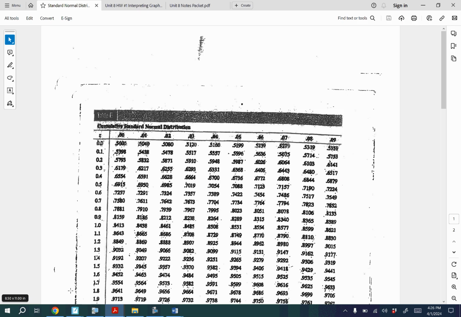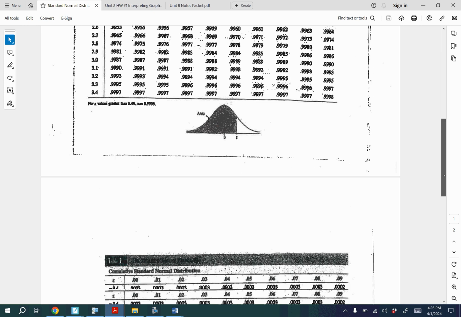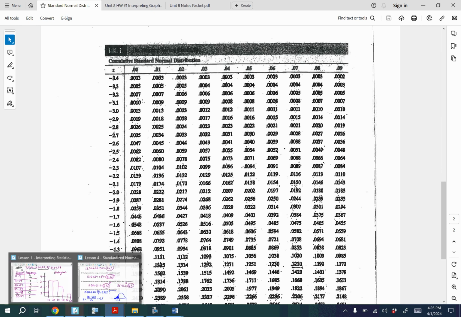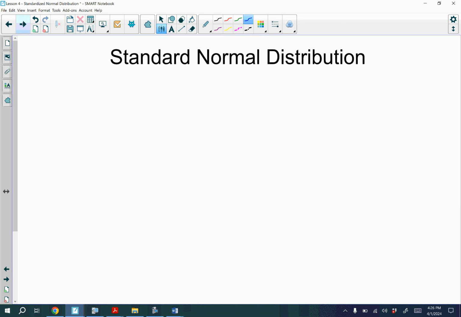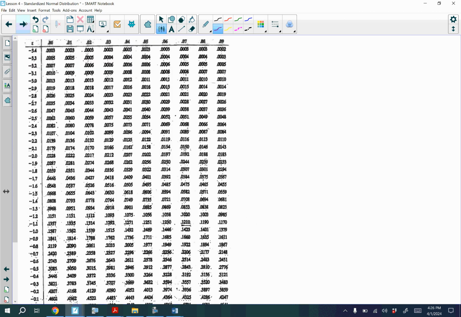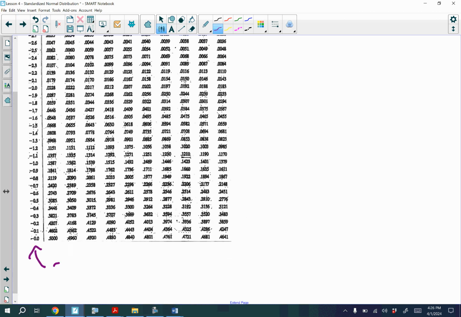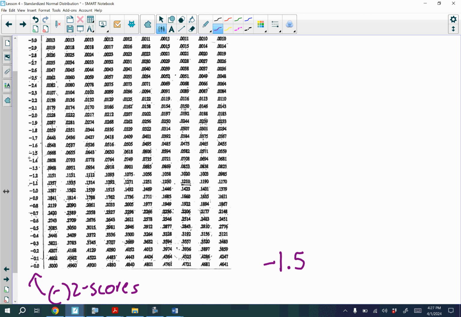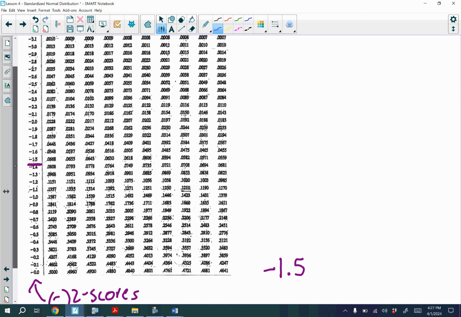So on your table, you have one side where it's positive values. On the other side is the negative values. And actually, I have this on my screen here. There we go. So we have positive z-scores, and then we have these negative z-scores. Okay, since our z-score is negative, we're going to be on the negative side. Our negative z-score was negative 1.5, so that's what we were wanting to look for, negative 1.5. Here it is.